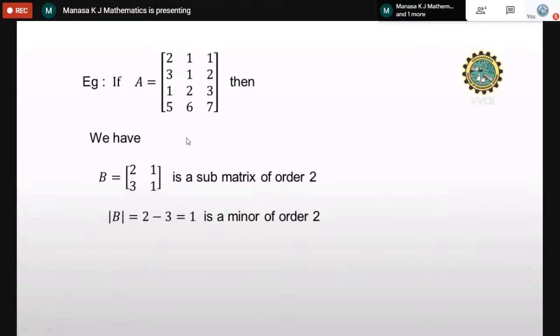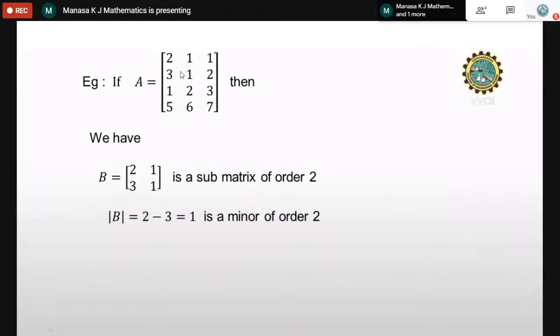In this matrix, I'm taking B as a submatrix. A submatrix is nothing but deleting some columns and rows. Here you can see I have taken 2 1 3 1 as a submatrix B. I'm deleting the third column and the third and fourth rows. You can take however you want actually.